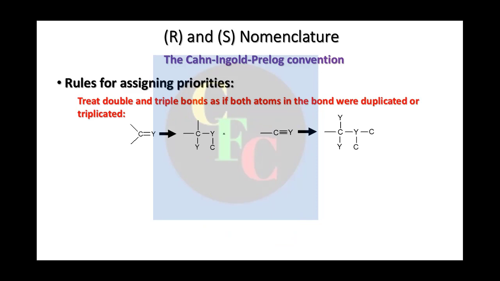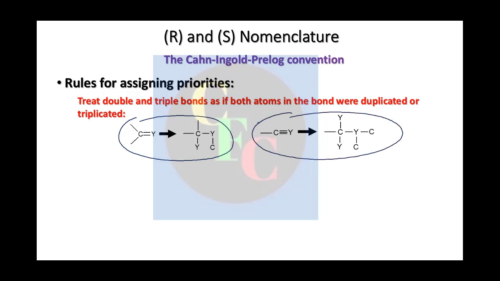Okay, now you see, if you have double bonds, how to consider? This should be considered as if they are duplicated or triplicated. Just open up, right? You have to open this and put the substituents like this. Now it will be clear if you take an example. Suppose you have to compare between these two groups.